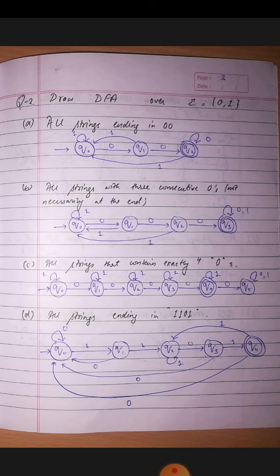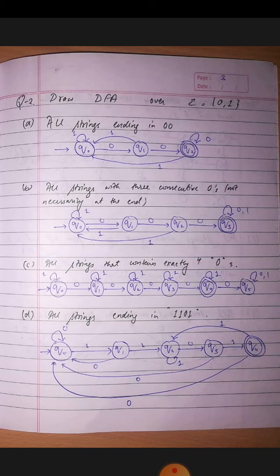From q0 with a 0 we are reaching q1, from another 0 we go from q1 to q2, and from q2 to q3, and another 0 from q3 to q4, and q4 is a final state. And for the in-between states, like at q0 if we get the alphabet 1, then we will stay on the state, and at q1 if we get a 1, then we will again stay on q1, and at q2 if we get a 1, then again we will stay on q2. So in this manner, this is an easy question, and we have designed the DFA for this question.